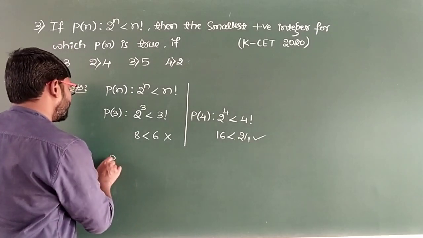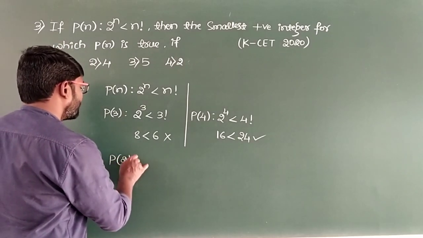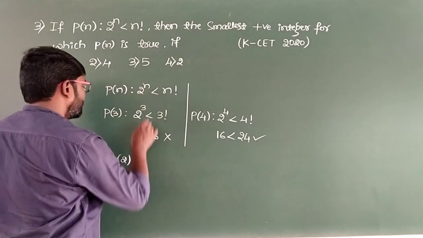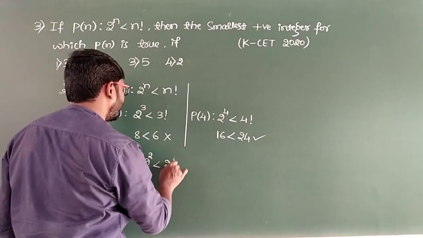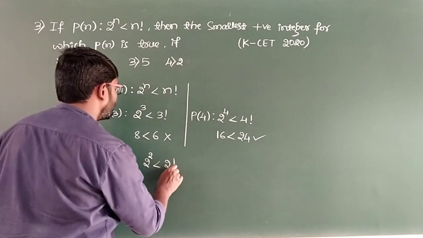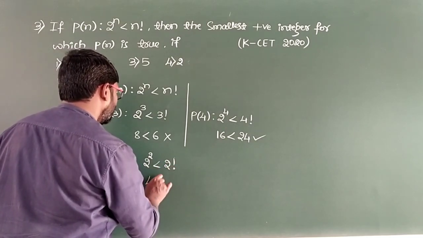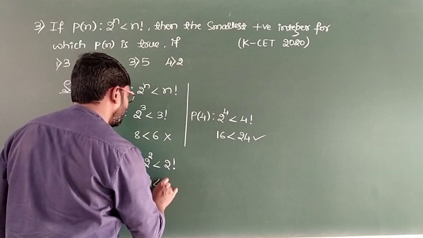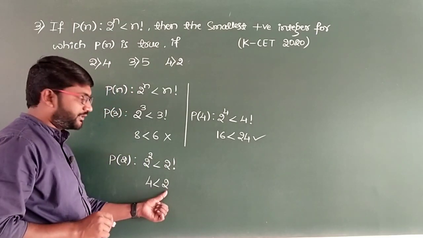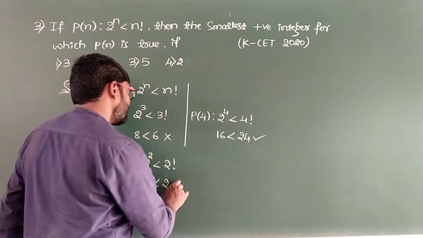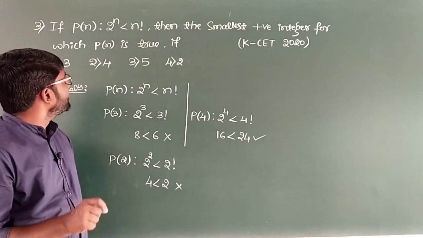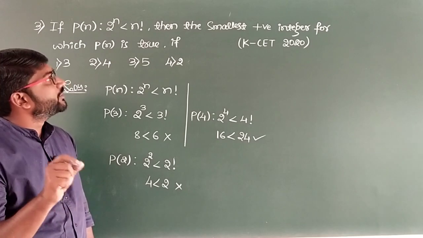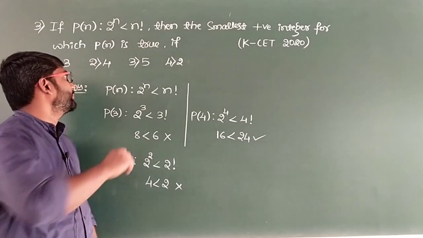So we'll take P of 2. What do we get now? 2 raised to 2 less than 2 factorial. So 2 raised to 2 will be 4. 4 less than 2 factorial value, it will be 2. So it says that 2 greater than 4, which is not true. So that means option 2 is the correct answer. The least or smallest positive integer is going to be 4.